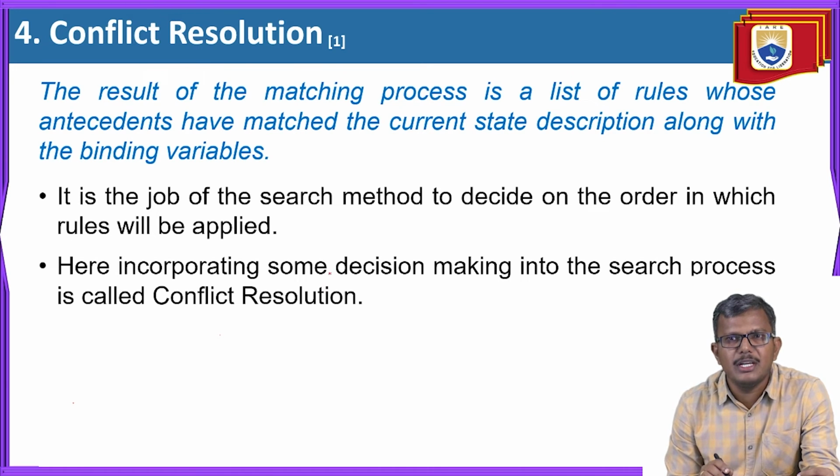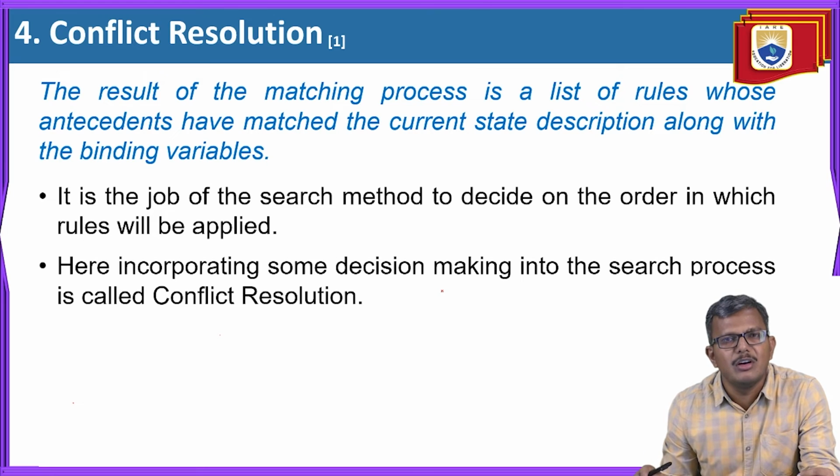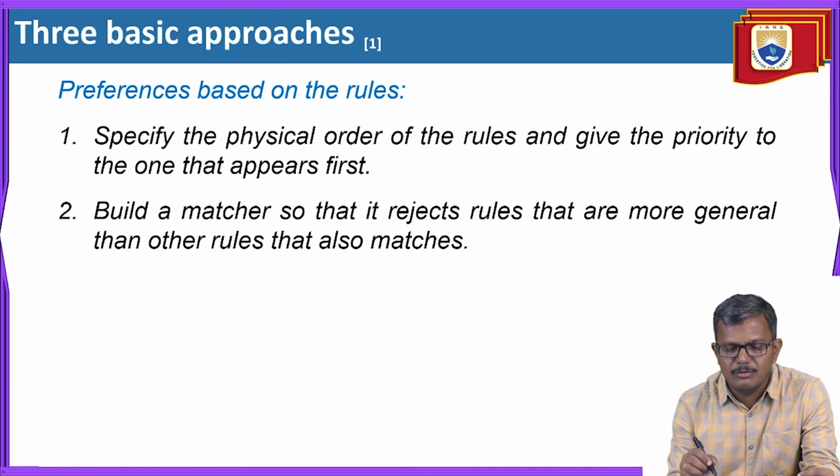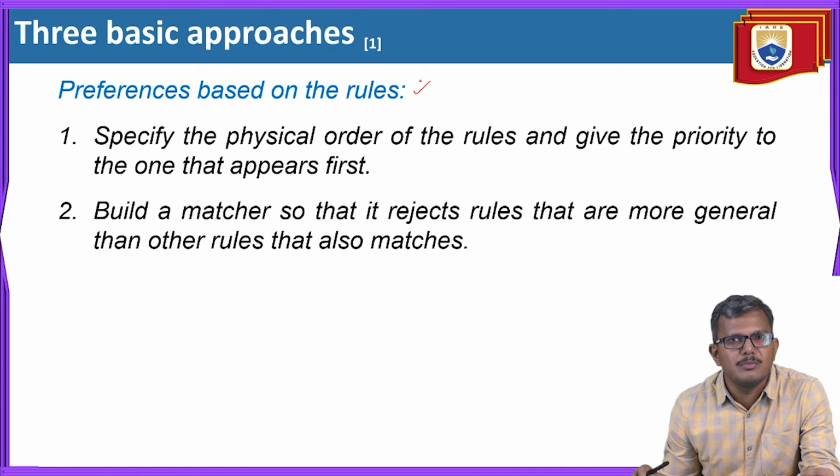So incorporating some decision making into the search process, generally we call that conflict resolution. There are 3 basic approaches to overcome the problem of conflicts. Nothing but 3 approaches to resolve the conflicts. Here we are talking about preferences based on the rules. The first thing is we need to specify the physical order of the rules, and we have to give the preference to the rules which appear first.